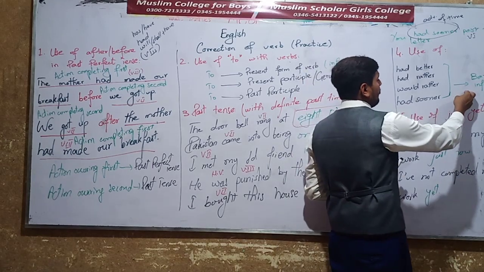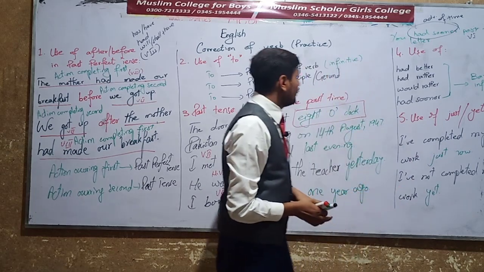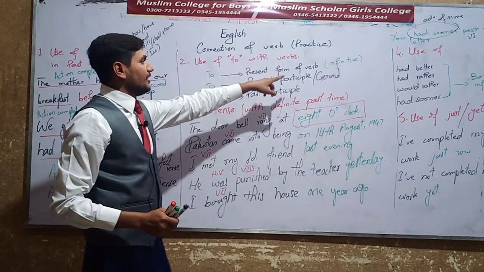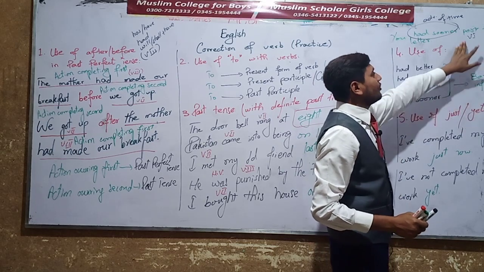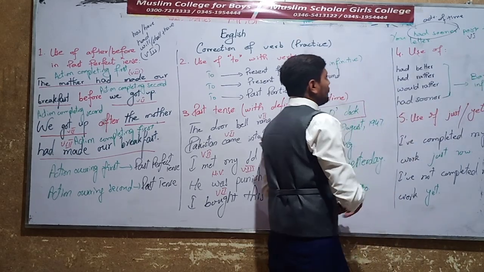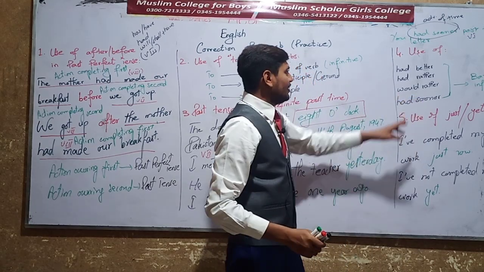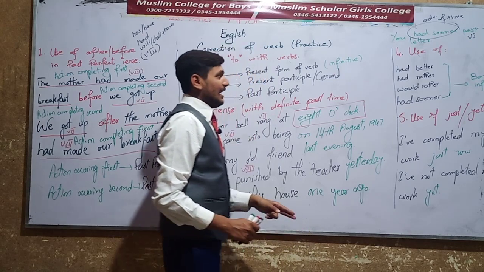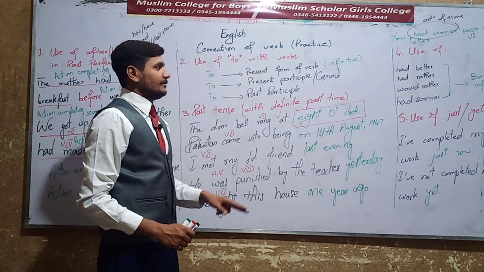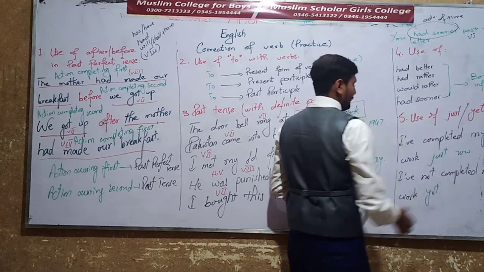The verb's present form without to is called a bare infinitive. To plus the verb's present form is an infinitive, and the verb's present form without to is called a bare infinitive. If you use any of these four in your sentences, you will use a bare infinitive after them. Had better, had rather, would rather, had sooner will follow bare infinitives.